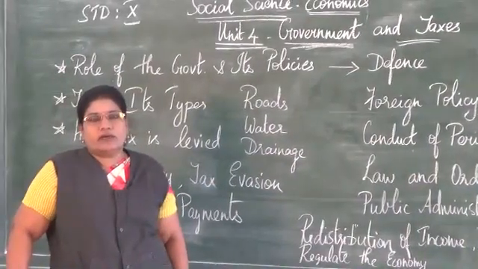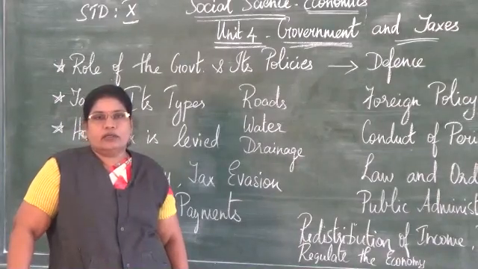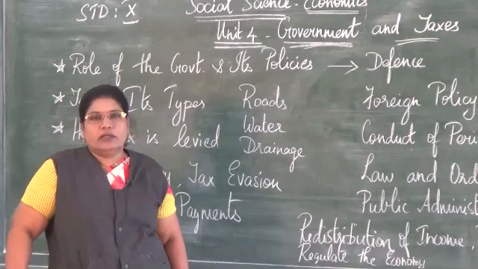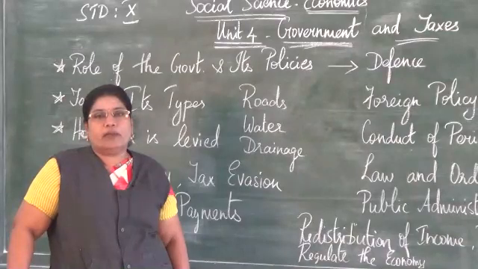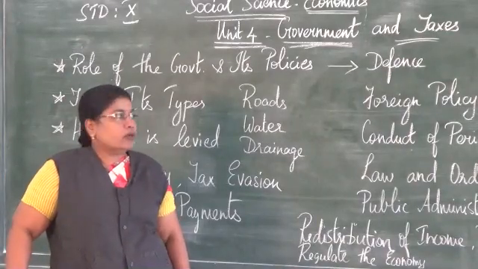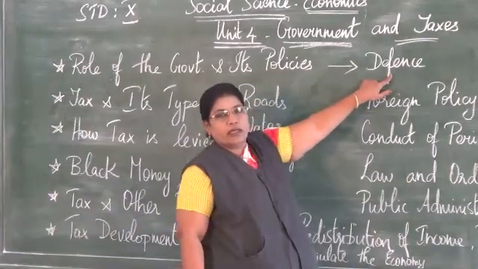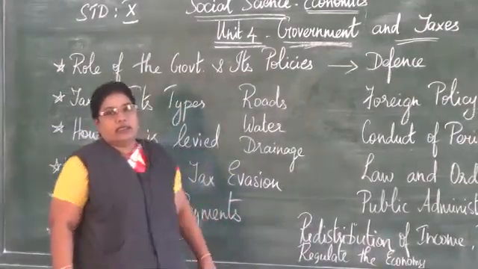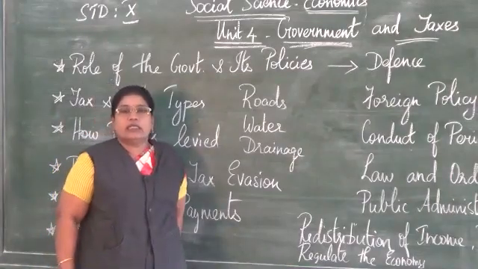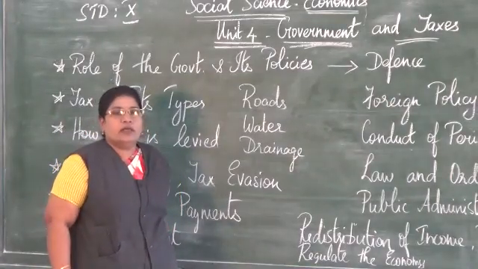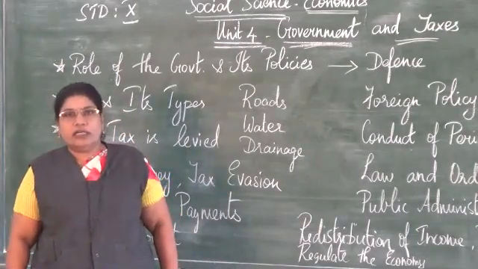Now India is a vast country and it has neighboring countries. We share borders, so there are some border conflicts. The government makes sure that the people are safeguarded from enemy attack, otherwise foreign invasion. The main role of the government is to defend the people from foreign countries in emergencies. The union government, that is the central government, is responsible for defending the country and maintaining the defense forces. That is the role of the central government.